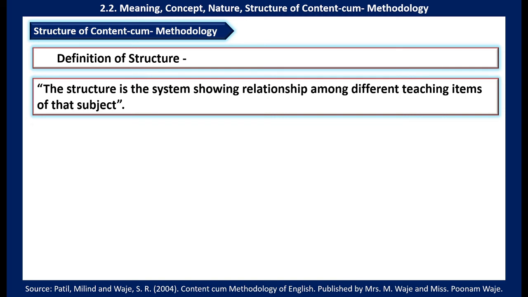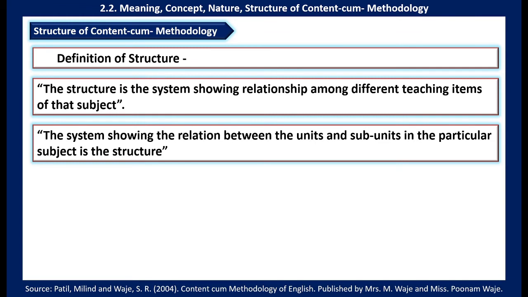It is called a structure. See the other meaning: the system showing the relation between the units and subunits in a particular subject is the structure. Each subject has units and subunits, and they are going to relate to each other. It is called a structure.